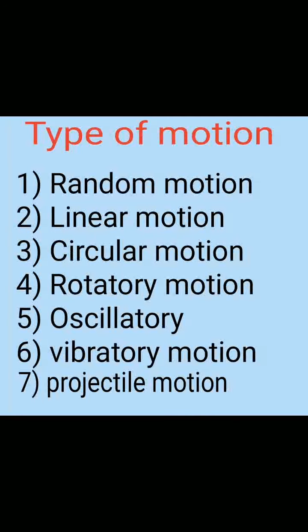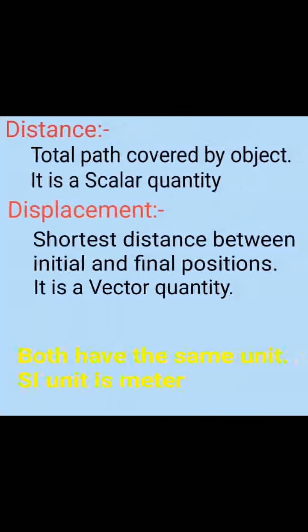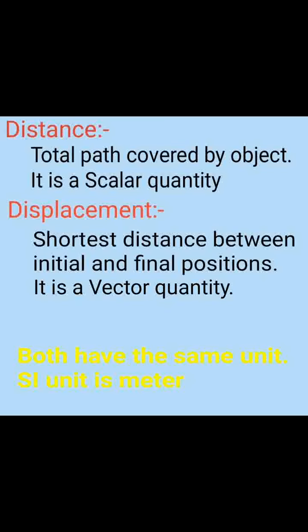Let us discuss some important physical quantities such as distance and displacement. Distance: the total path covered by the object is known as the distance. Distance is a scalar quantity. Displacement: the shortest distance between the initial and final position is known as displacement. Displacement is a vector quantity. The SI unit of distance and displacement is the meter.